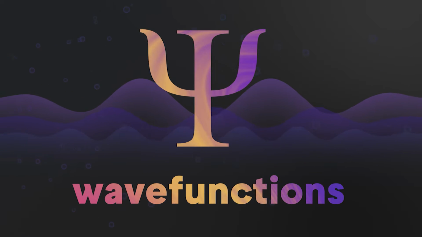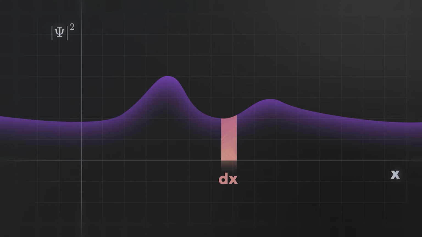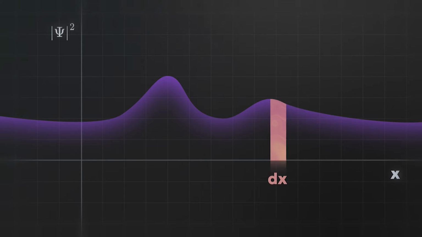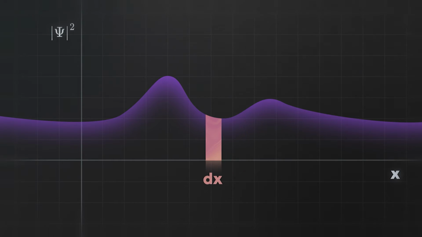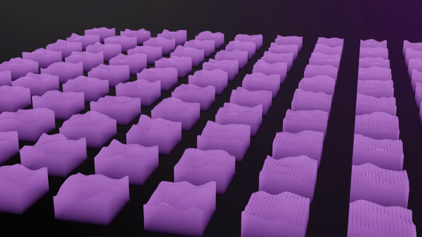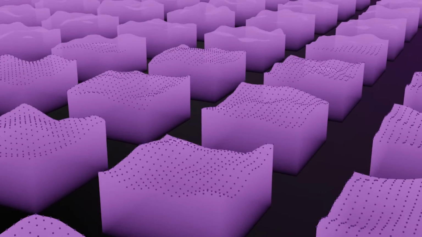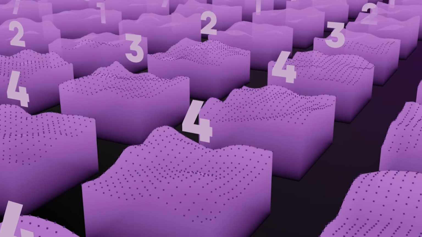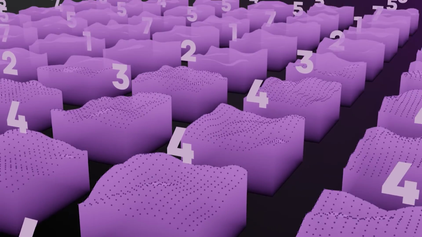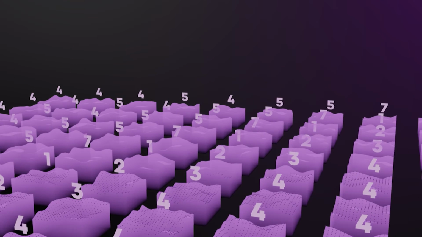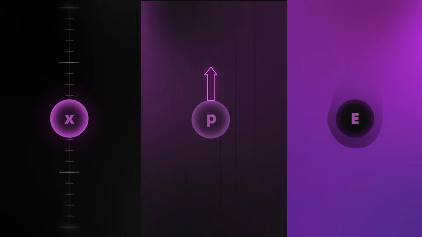That is, in one dimension, the area under the wave function squared in the little region dx tells you how likely you are to find the particle there when you measure its position. If you simultaneously measured infinitely many identical systems, the average of all the values you'd read off is called the expectation value, which can be calculated by averaging over all possible positions.